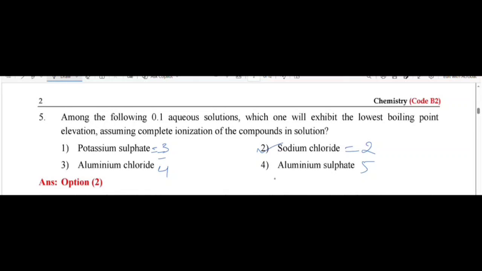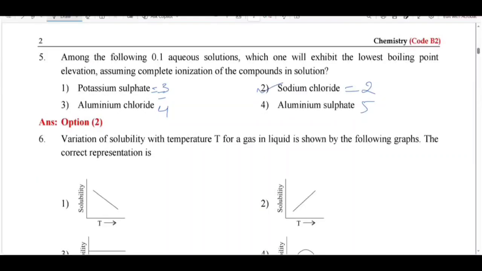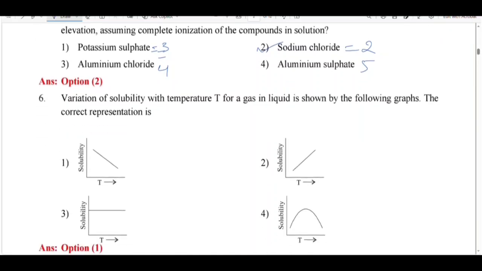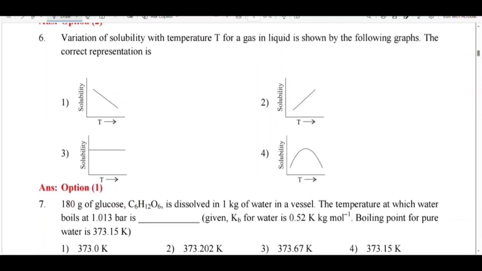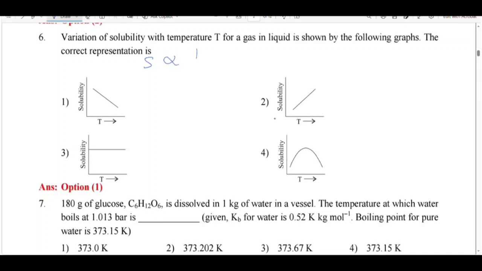So option 2 is correct. Next I move to variation of solubility with temperature T for a gas in liquid, as shown in the figure. So the correct representation is: solubility S is inversely proportional to temperature. As temperature increases, solubility decreases. So option 1 is correct.